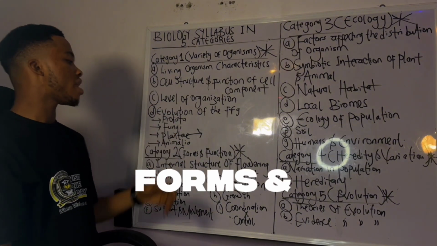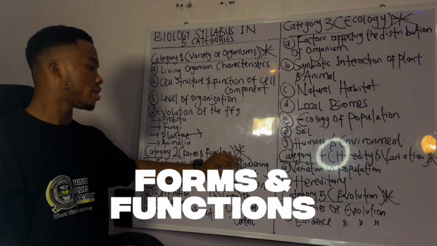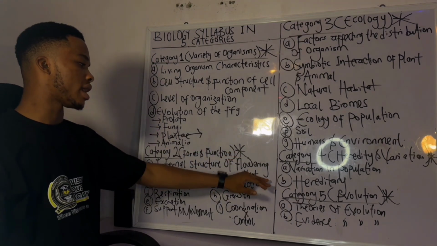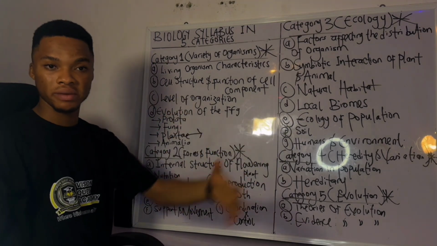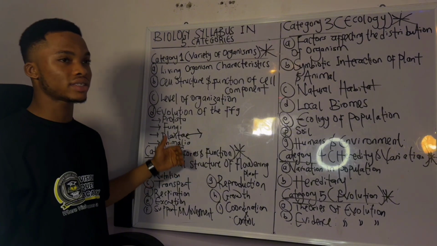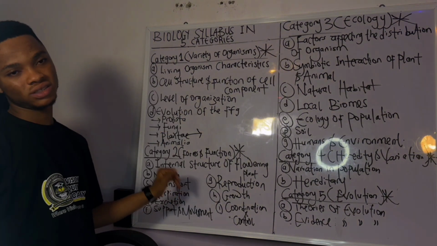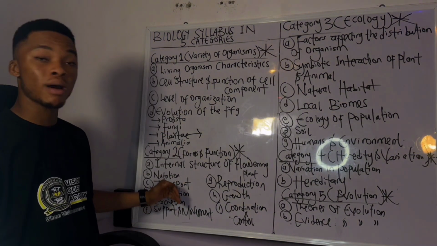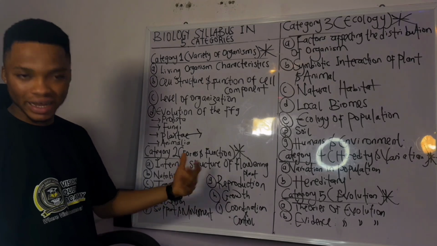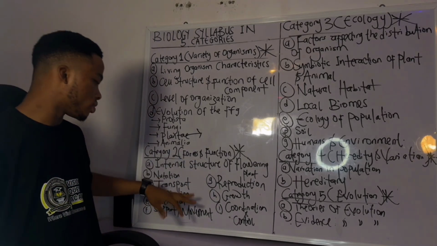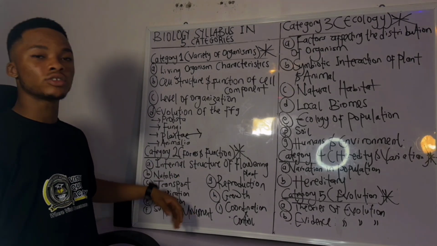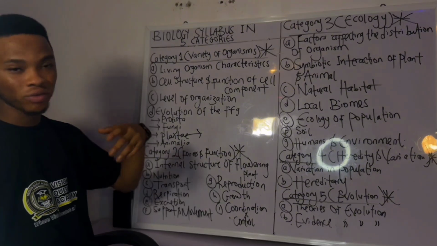Now, category 2, we have forms and function. This aspect, you going to talk about the internal structure of flowering plants, a lot of them. When you talk about nutrition, you talk about food classes, a lot of them. Transport, this is very important. In this aspect, you talk about blood, talk about so many things. Heart, everything, the heart as your organ, they are still under this transport. Respiration, you talk about your lungs, aerobic and anaerobic, a lot of it.